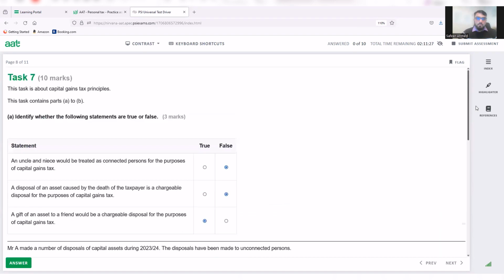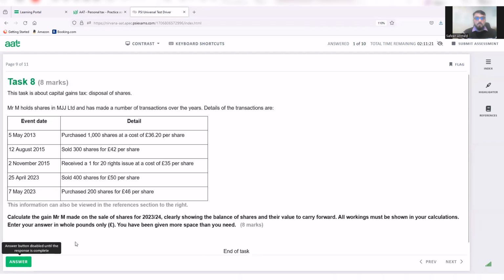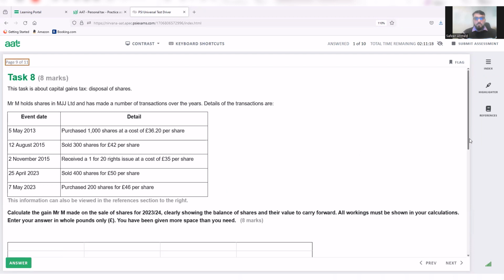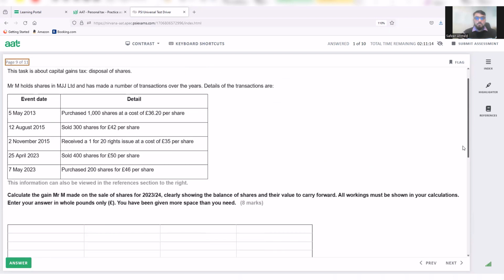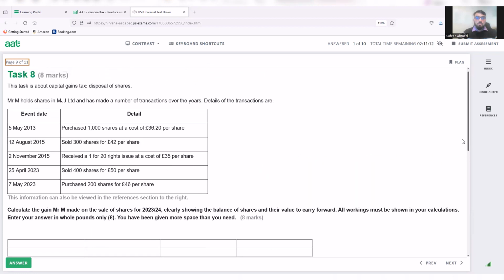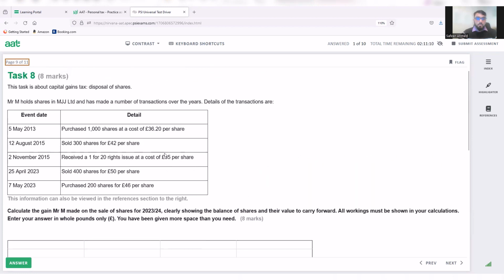Okay, so this task was a good task in that sense. Now the next task is about shares, and especially the shares matching rules, which students sometimes get confused with. So it will be a good idea to go over that together again.